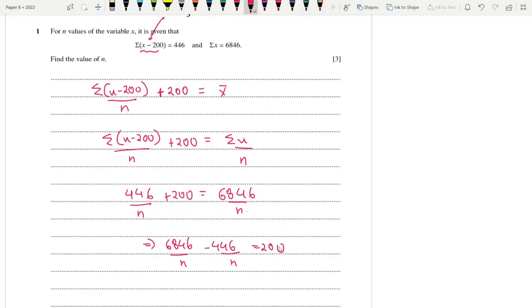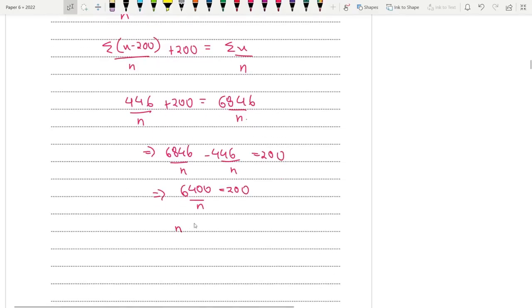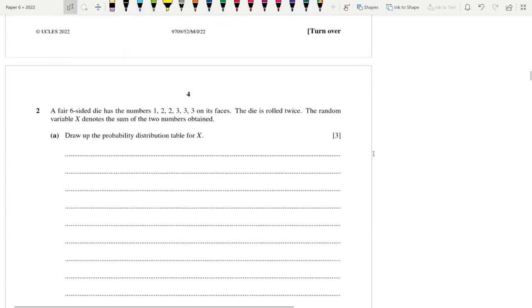6846 minus 446. After LCM, we end up with 6400 by n is equal to 200, or basically n is equal to 6400 by 200. We end up with an answer of 32. All right, so that's it. Moving on.